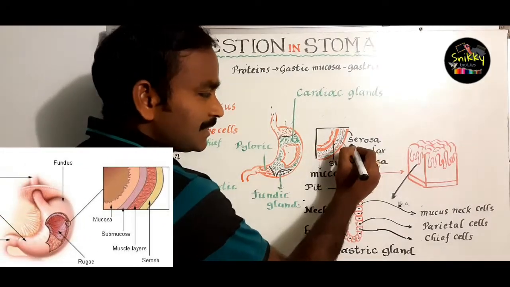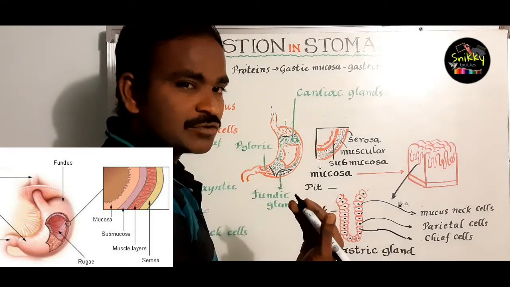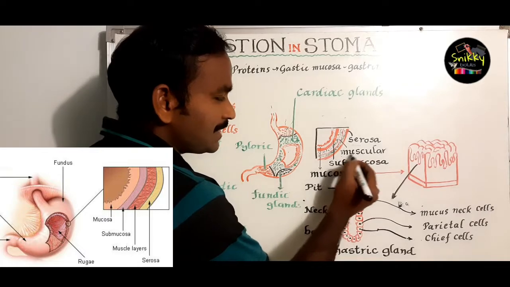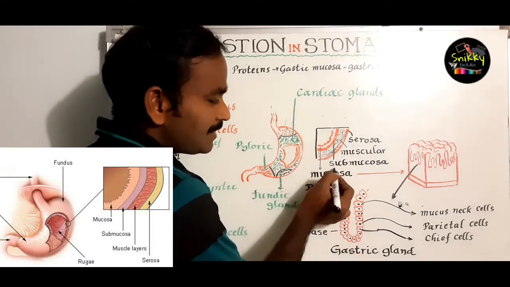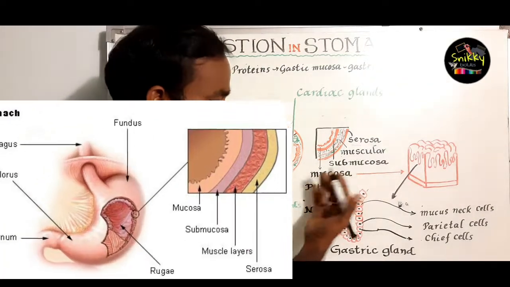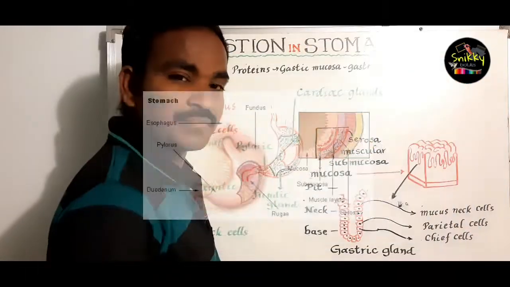The outer layer is called serosa. What is the outer layer of the stomach? It is called serosa. The next layer is called the muscular layer, and the next layer is called submucosa. The innermost layer of the stomach is called mucosa.